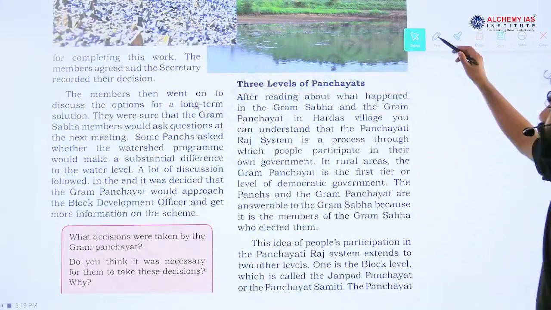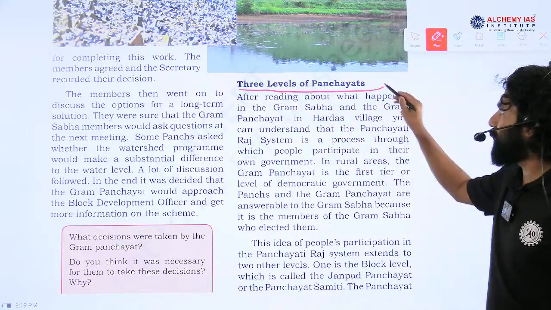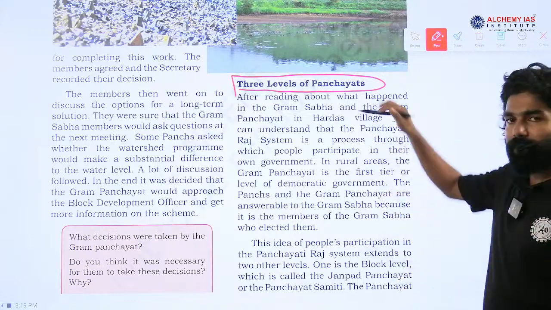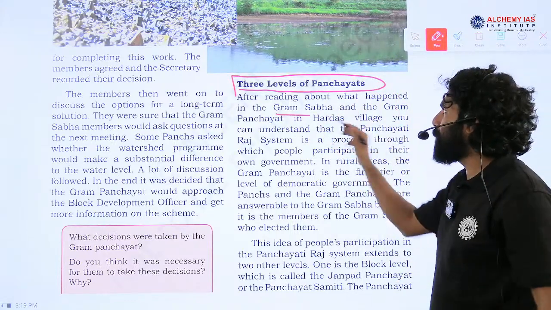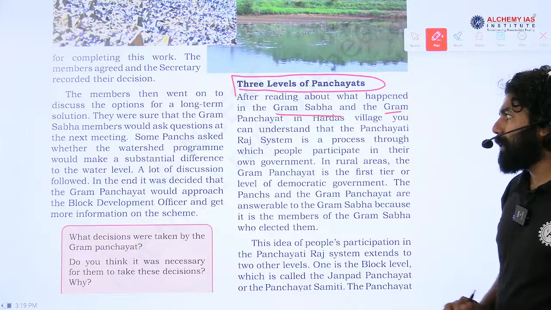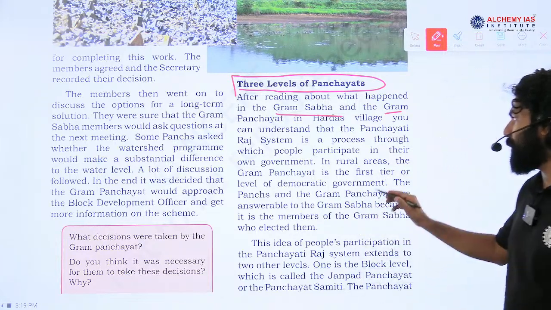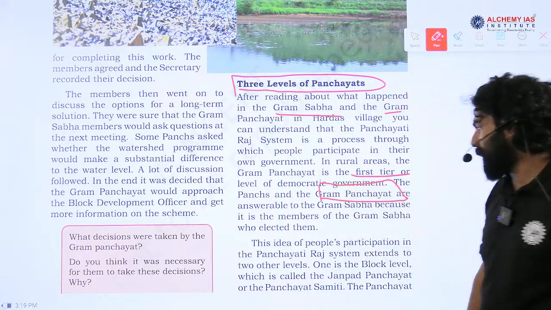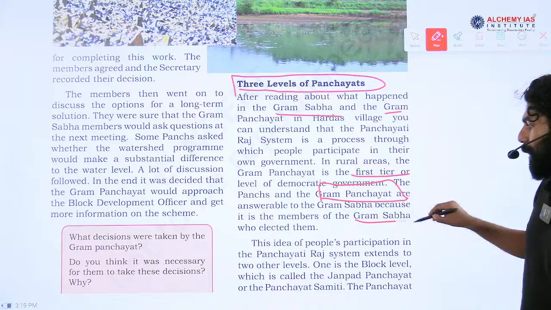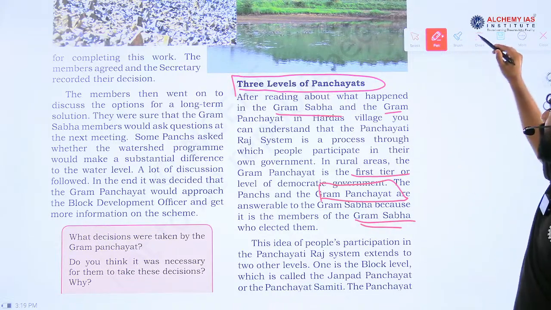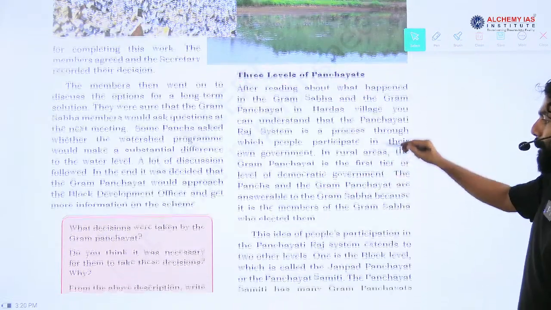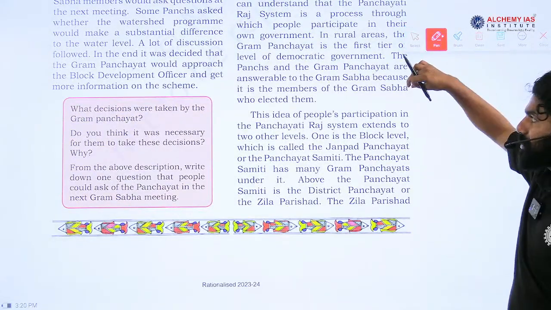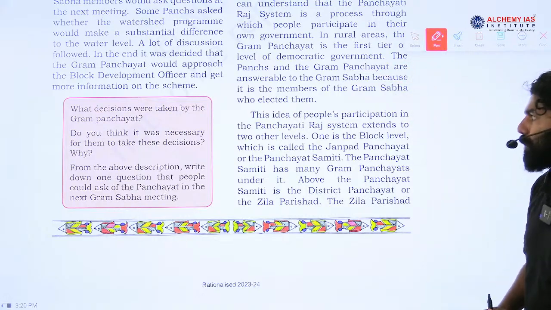Again, I will highlight the content here. There are three levels of government, three levels of Panchayat in India. After we have understood what is meant by Gram Sabha and Gram Panchayat, we have different levels of government. The first tier is the Gram Panchayat at the village level. Here the Gram Sabha, the eligible voters or members, is also there. The participation of the Gram Sabha is very important here. Without their consultation, no policy will be taken by these Gram Panchayats.